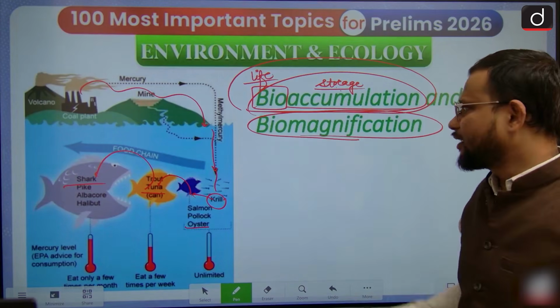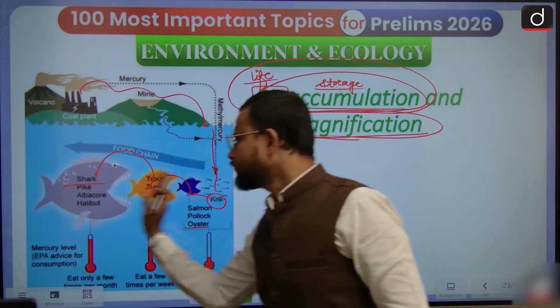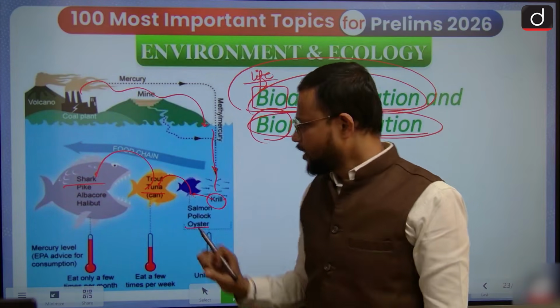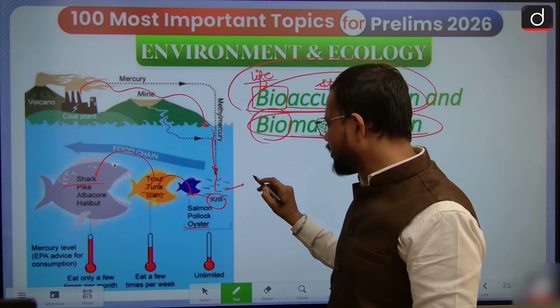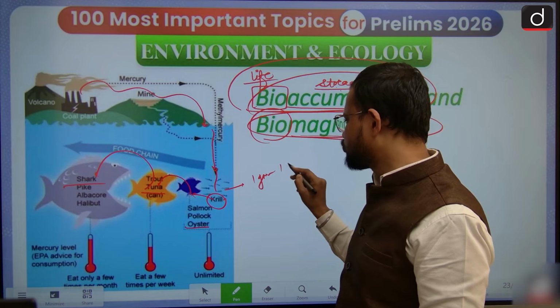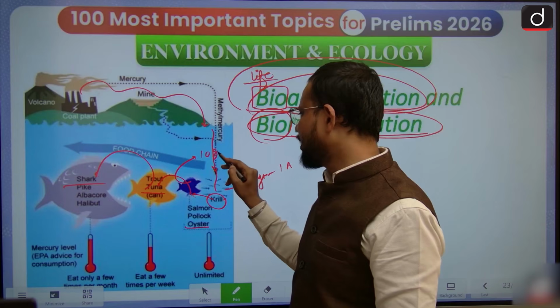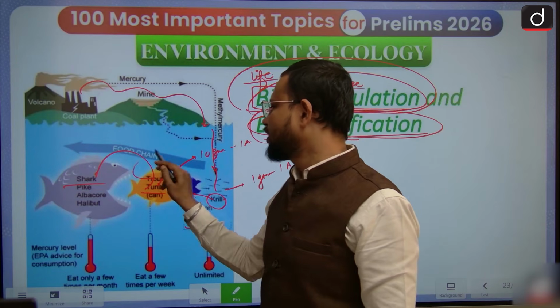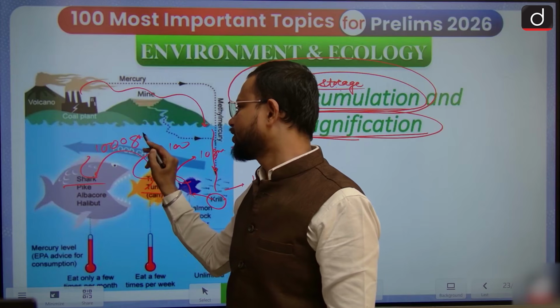But when it transfers across trophic levels, its amount goes on increasing. Here it may be 1 gram per individual, here 10 grams per individual, here 100 grams, and here 1000 grams per individual.